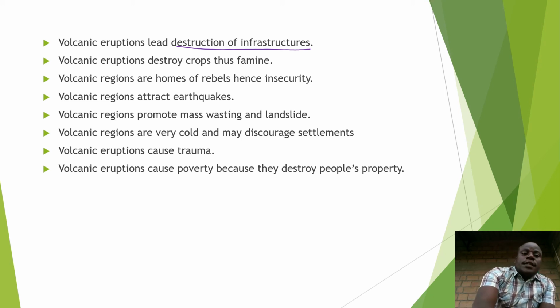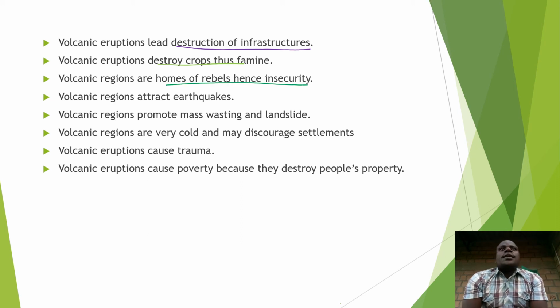Next, volcanic eruptions destroy crops, and this leads to famine. Very obvious. Volcanic regions are homes of rebels, and this may increase insecurity in an area. They are good hiding places for rebels.